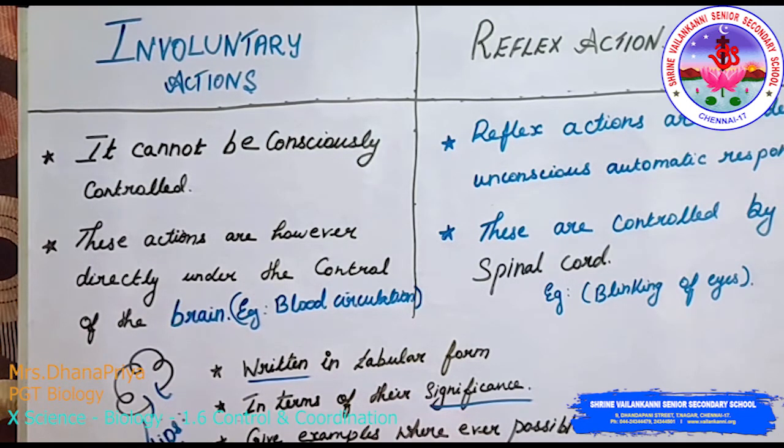So these are the definitions of involuntary actions and reflex actions we saw before. Now we study the difference between involuntary and reflex action. Involuntary actions cannot be consciously controlled. Reflex actions are sudden, unconscious, automatic responses. Involuntary actions are directly under the control of the brain. Reflex actions are controlled by the spinal cord. The example of involuntary action is blood circulation, and the example of reflex action is blinking of the eyes.